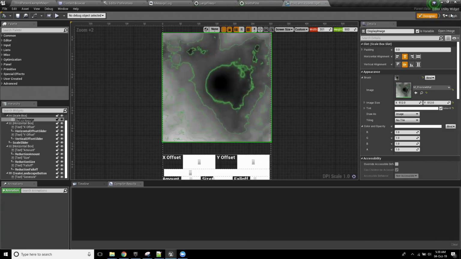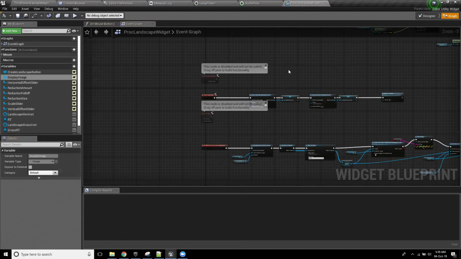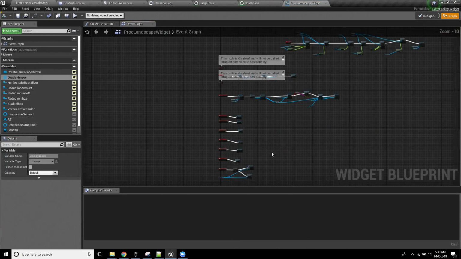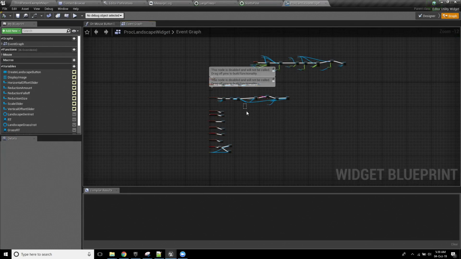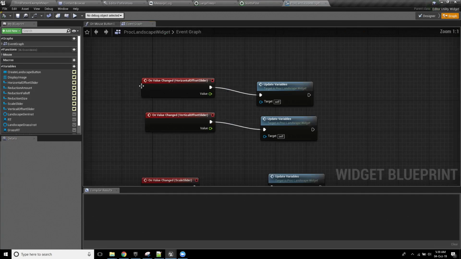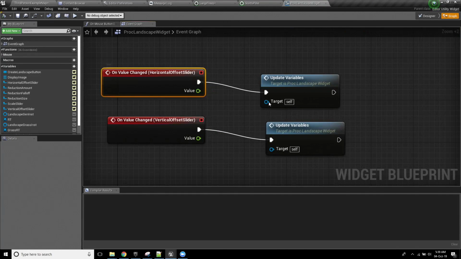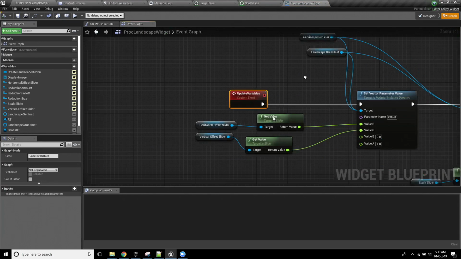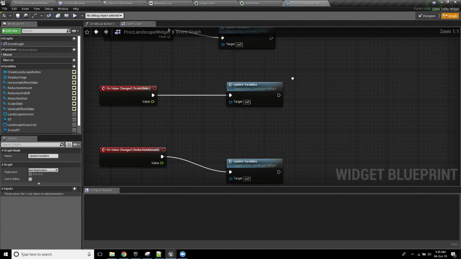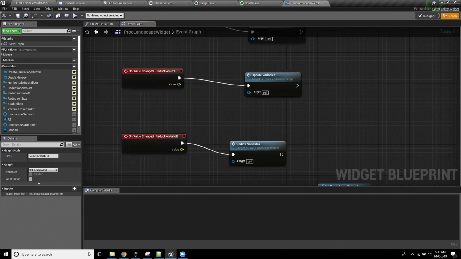Now, if I look at the actual logic involved, I'm going to go back to my graph. This is the entire thing. It's reasonably straightforward, and most of it, like these things down here, if I zoom in, all they're doing is saying on value changed, call this update variables function. That's all those are doing. Every time I change a slider, it's just updating the variables.